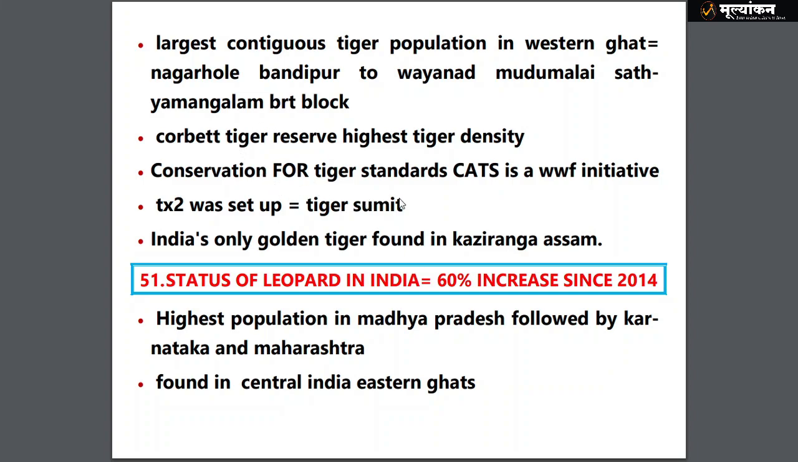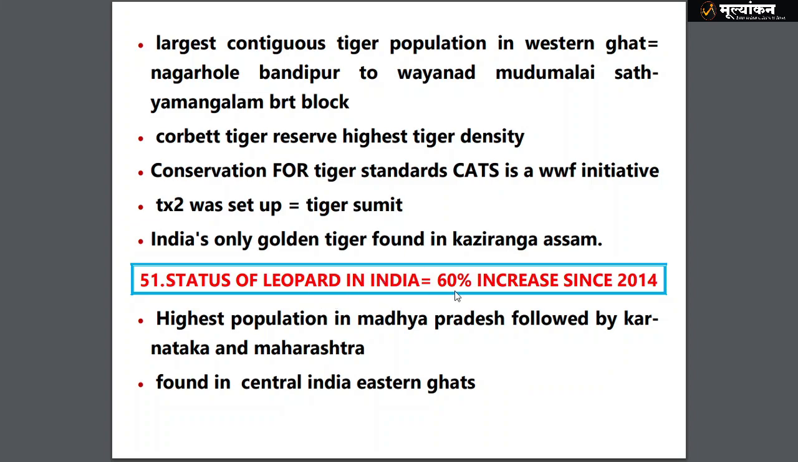While conservation for tiger standards, CA|TS is initiated, and this is a WWF initiative. And to double the tiger population was envisaged in the Tiger Summit, St. Petersburg, as you might be aware of it. India's only golden tiger is found in Kaziranga, Assam.